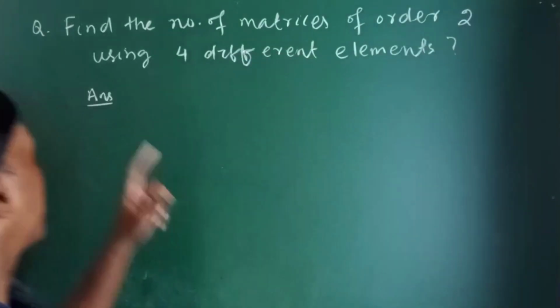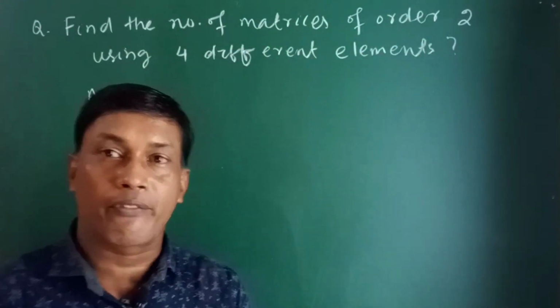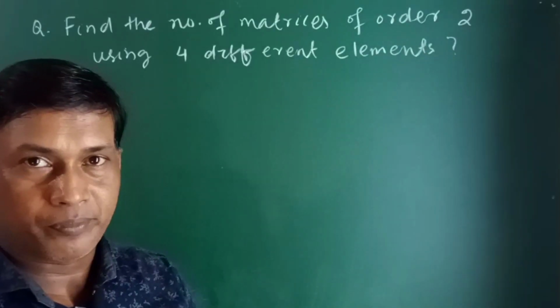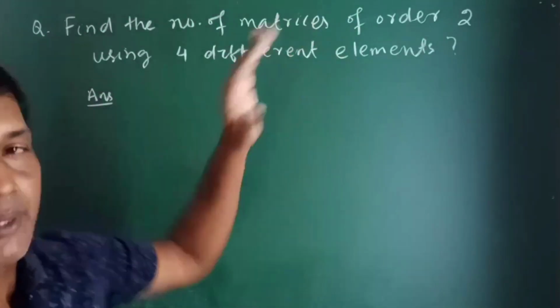One important question is find the number of matrices of order 2. We have to find the number of different matrices of order 2. Of order 2 means 2 cross 2. Number of rows is 2, number of columns is 2, using 4 different elements.